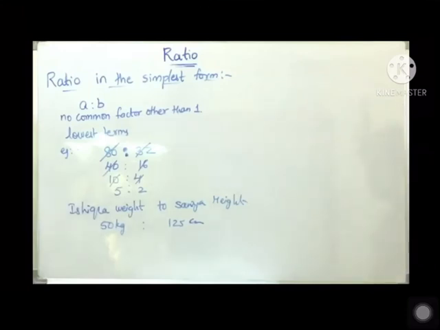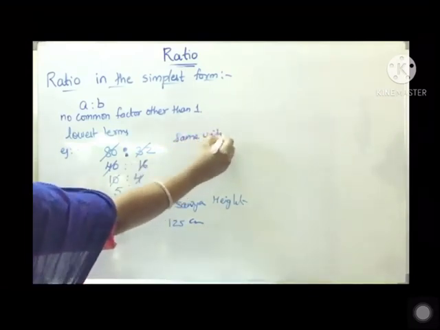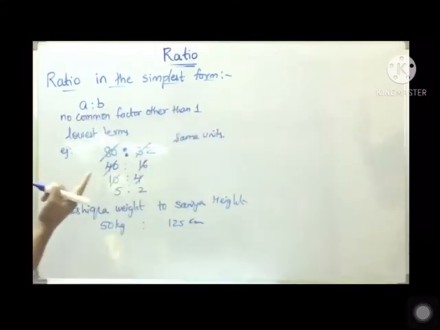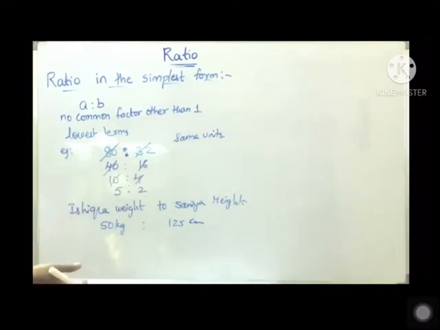Okay children, therefore to find the ratio of two quantities, they must be expressed in the same units. This is very important, right? Since the ratio of two quantities of the same kind determines how many times one quantity is contained in the other, the ratio of any two quantities of the same kind is an abstract quantity. In other words, the ratio has no units.